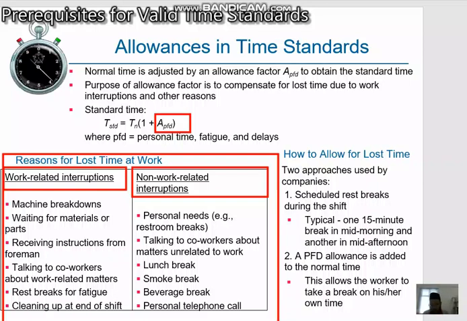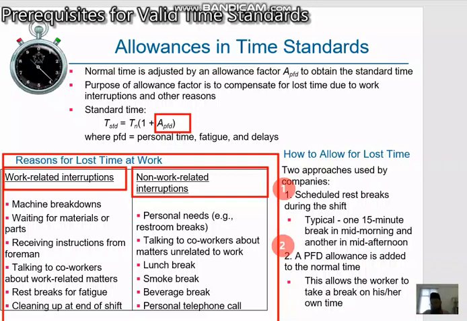First, schedule rest breaks during the shift. Second, using a personal fatigue delay allowance added to the normal time. PFD stands for personal fatigue delay allowance.